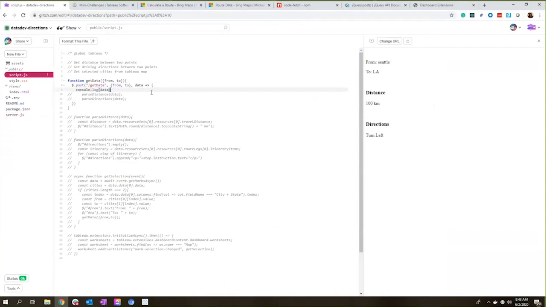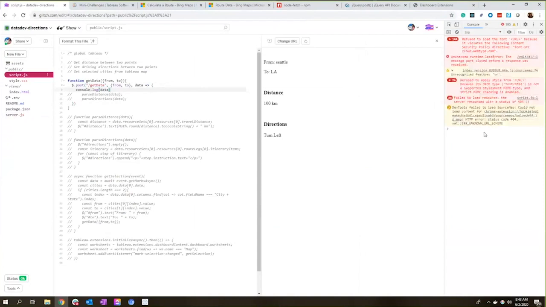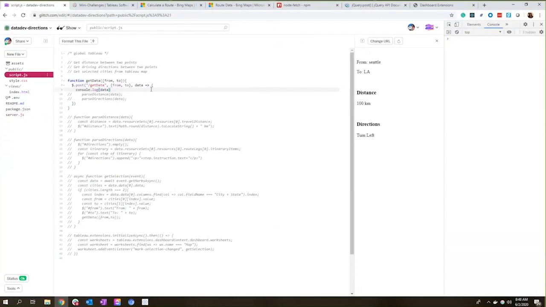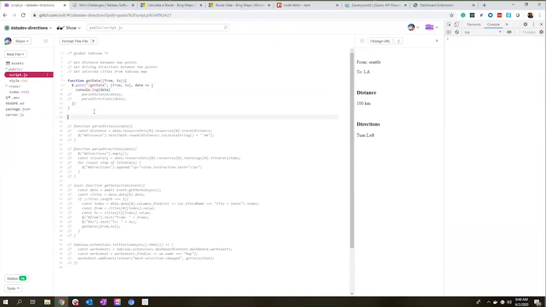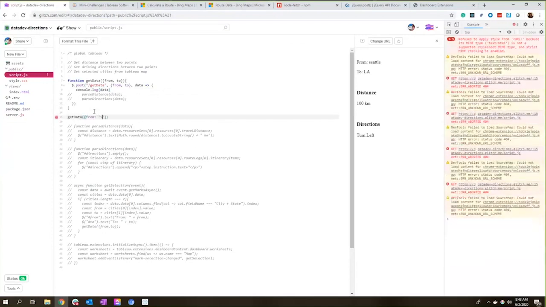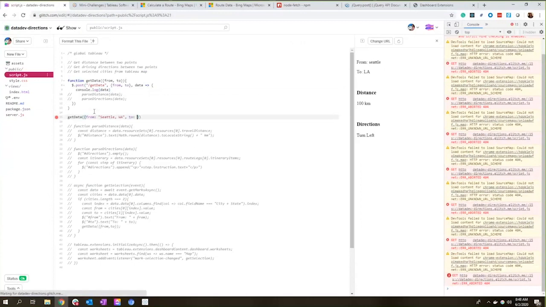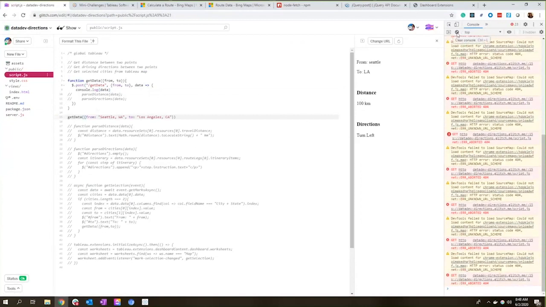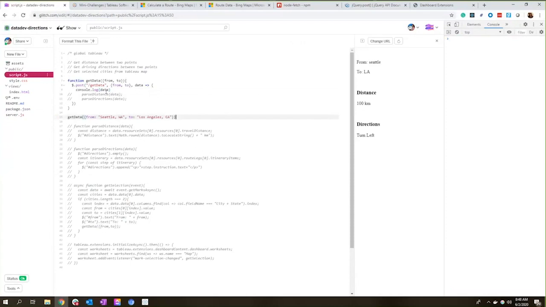Now this console log will show up here in my developer tools. Go ahead and clear that out for us, a little smaller. And we're going to go ahead and test this function out. So let's go ahead and run getData, and we're going to say from Seattle, Washington to, let's do LA. Okay, we got the full city names there. All right, calm down, glitch. There we go. So we're running this function, but nothing is going to happen yet because there is no getData endpoint on my server. So this is being sent to nowhere.